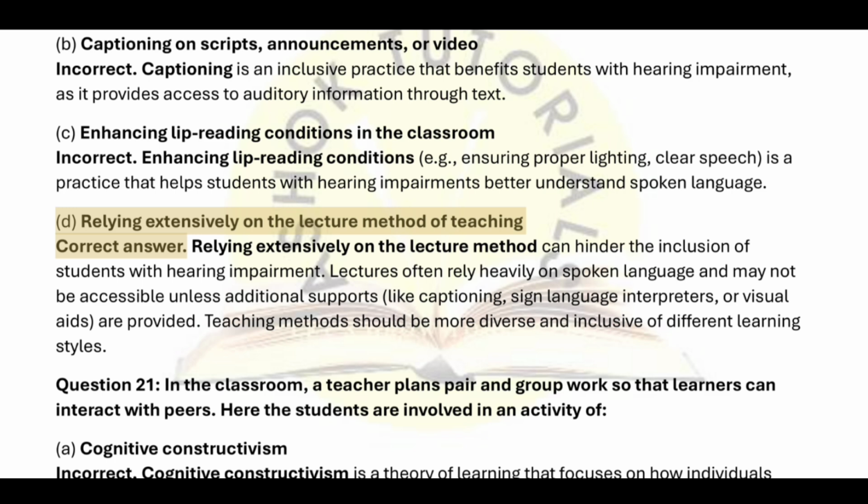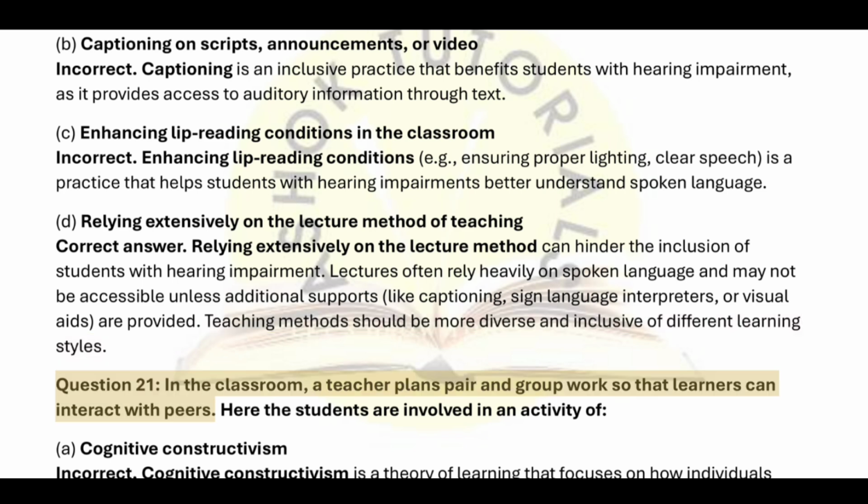D. Relying extensively on the lecture method of teaching. Correct answer. Relying extensively on the lecture method can hinder the inclusion of students with hearing impairment. Lectures often rely heavily on spoken language and may not be accessible unless additional supports, like captioning, sign language interpreters, or visual aids, are provided. Teaching methods should be more diverse and inclusive of different learning styles.